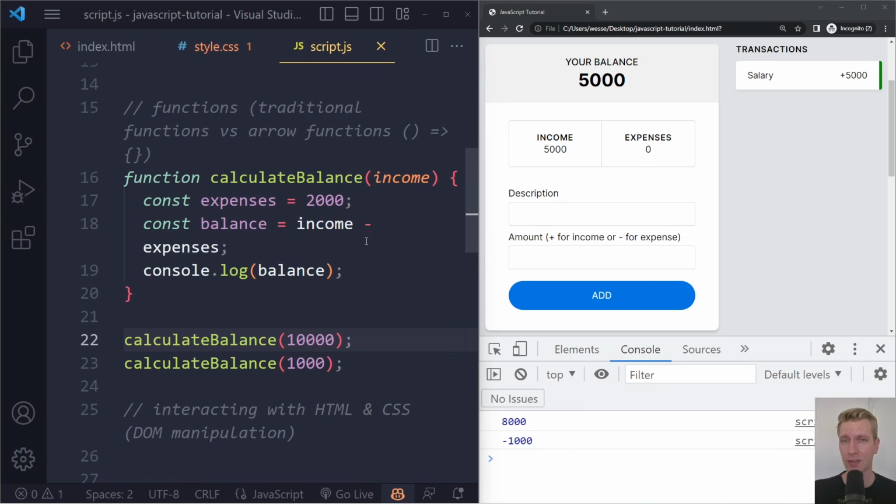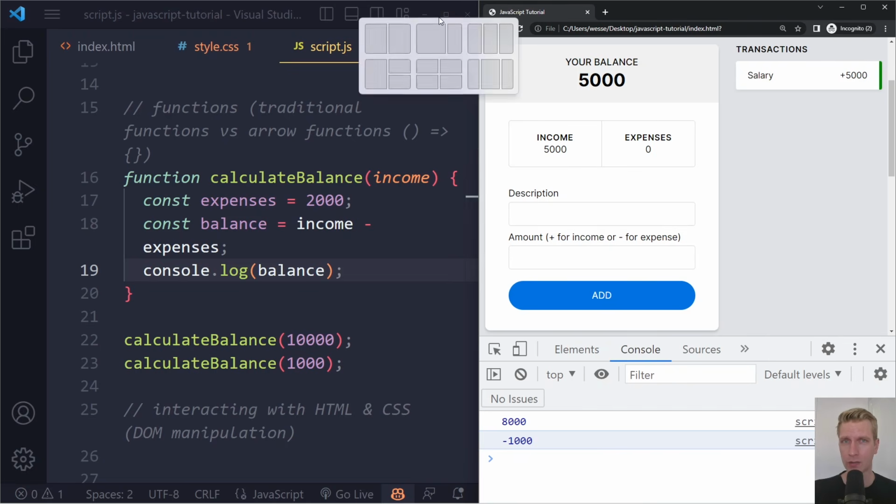It's going to assign 10,000 to income, right? So then it's going to run the statements. Expenses is 2,000. Here it's going to be 10,000 minus 2,000. It's going to assign the result to balance, and it's going to log the balance. So that's the first log here. And then the function is finished. Then we'll continue here to this statement, and we run the function again. It's going to assign 1,000 to income. So here in this calculation, you'll get a negative number this time, and we see indeed negative 1,000. You can call it as many times as you want.